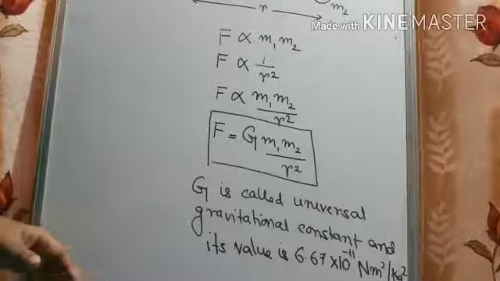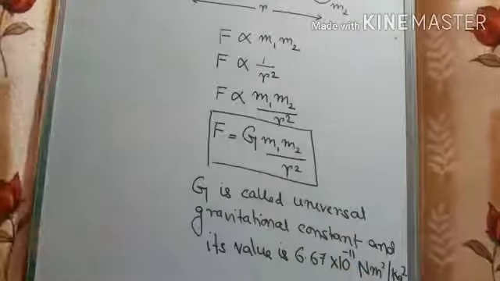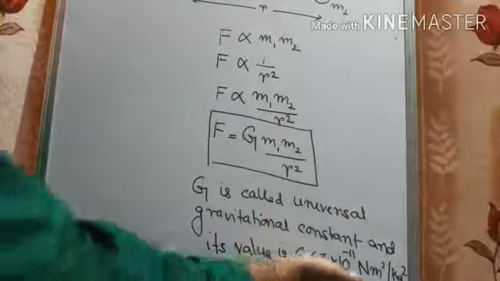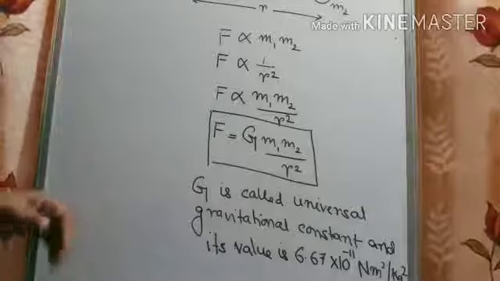Now, how to find the unit of G? We know the unit of capital G is Newton meter square per kg square, but how can we find it?